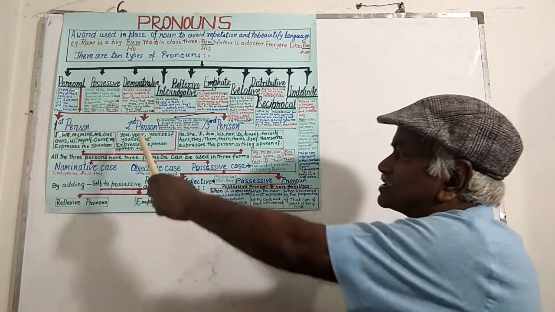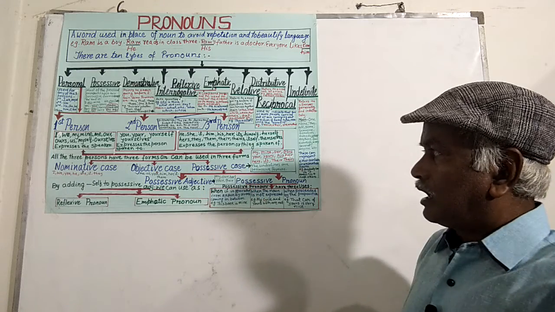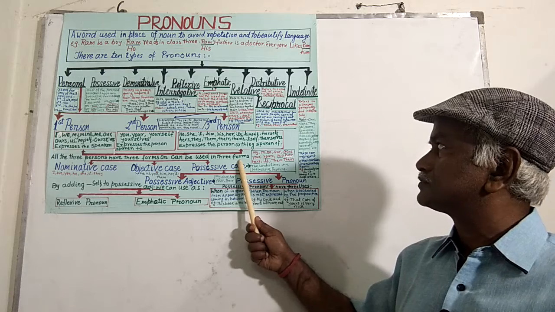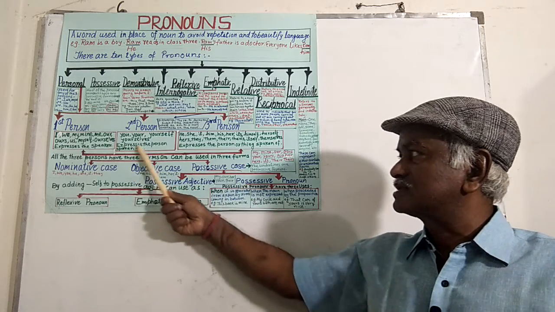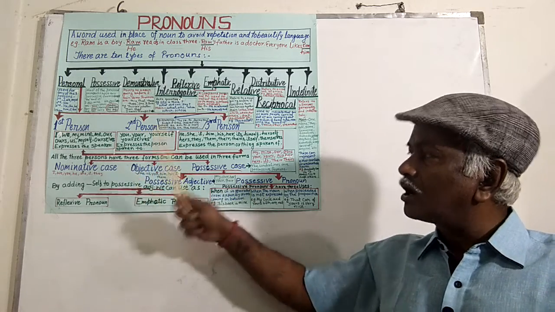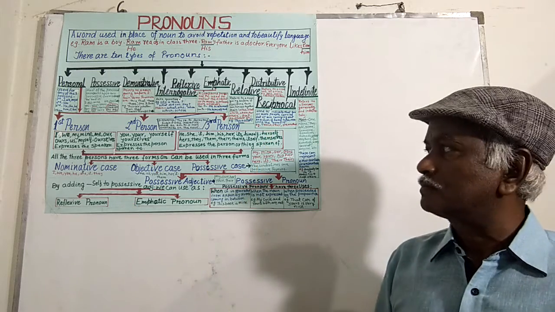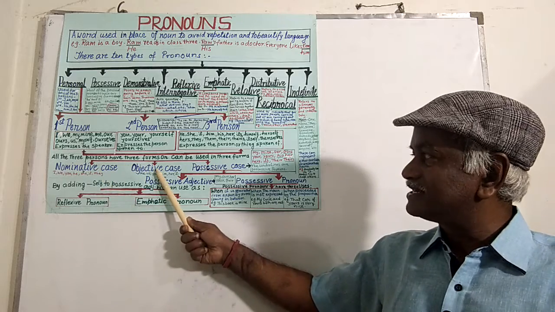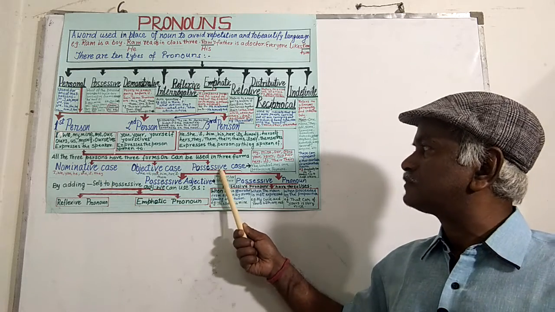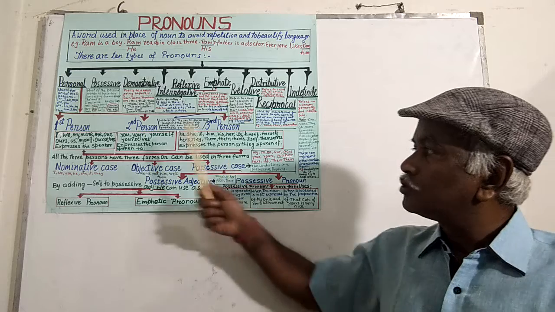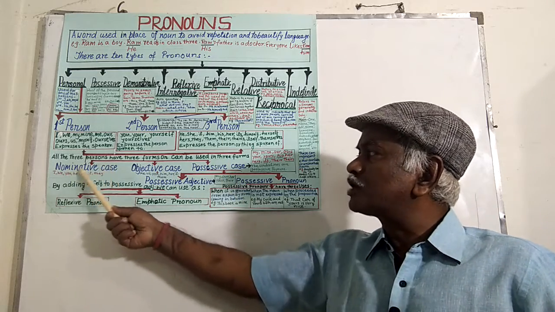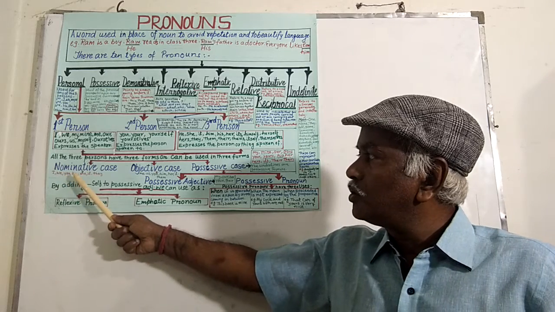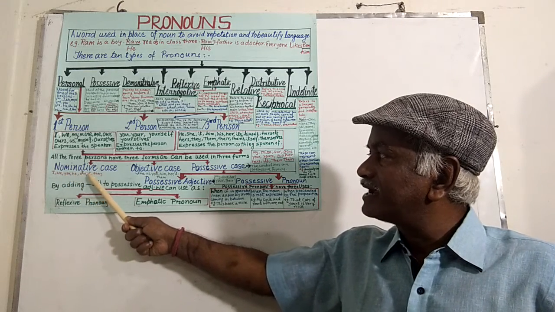All these three persons can be used in three forms. Number one is nominative case, then objective case, and the third one is possessive case. The pronouns of nominative case are I, we, you, he, she, it, they.